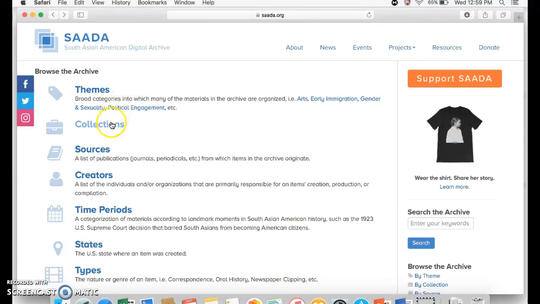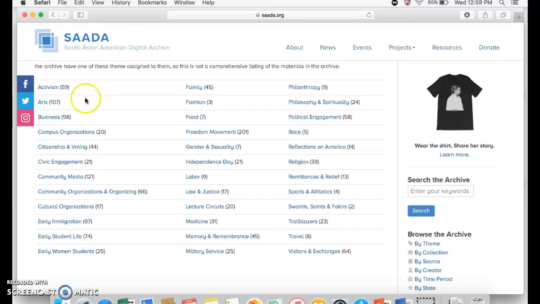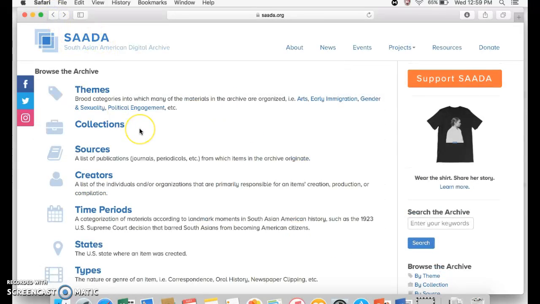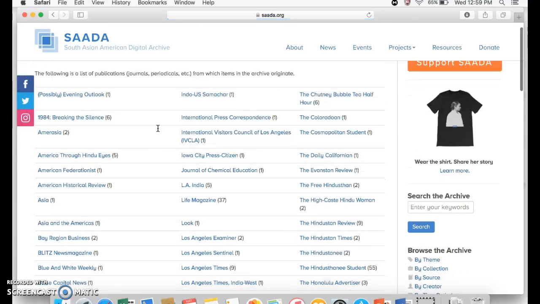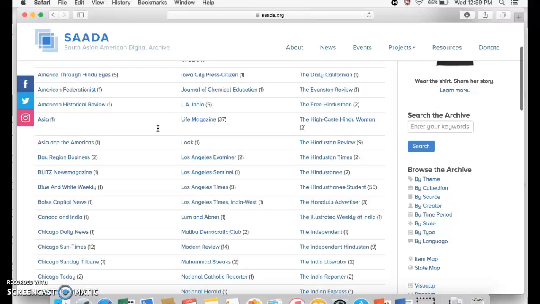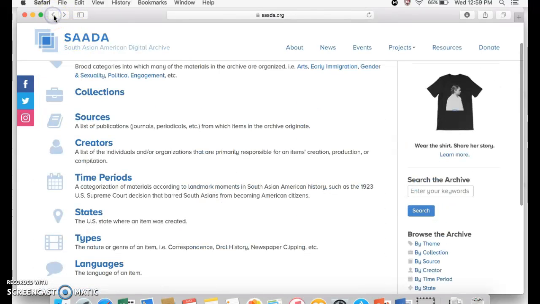Or you can search the collections. Again, they have it separated into various collections. Then you have sources. So these are a list of publications from which the items in the archive originated. These are various magazines, newspapers, all listed out if you're interested in a specific one.